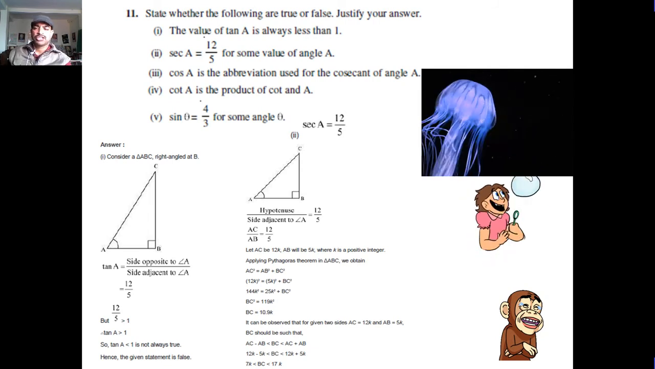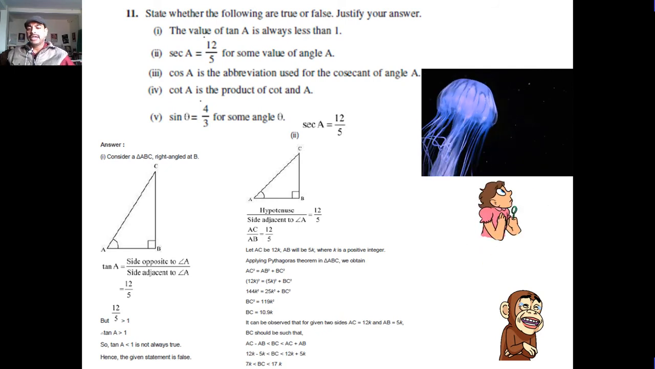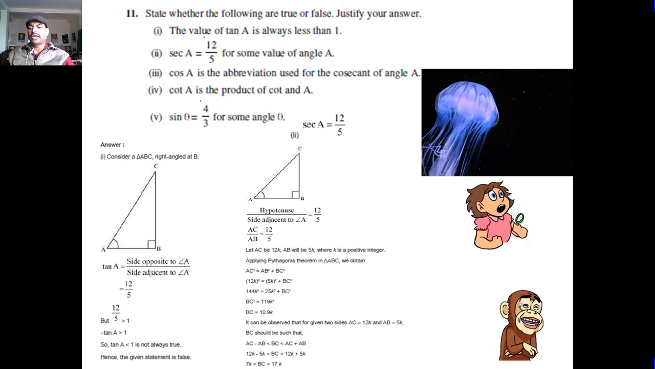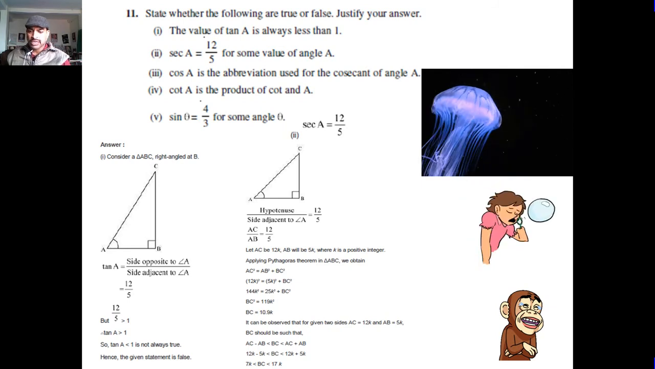Let's start with the first question. Consider right angle triangle ABC. Tan A is equal to side opposite to angle A upon side adjacent to angle A, 12 upon 5. 12 upon 5 is greater than 1. Tan A is greater than 1. Tan A is less than 1 is not always true. Hence the given statement is false.